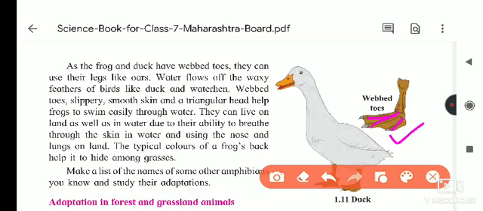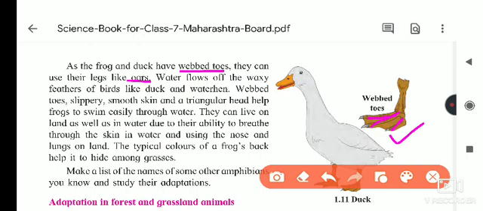As the frog and duck have webbed toes, they can use their legs like oars. Oar means, when we are sitting inside a boat, the board that is used to row the boat.